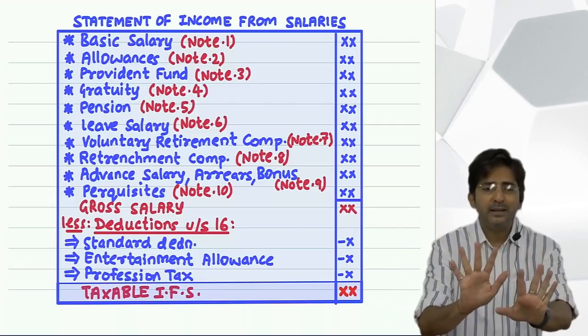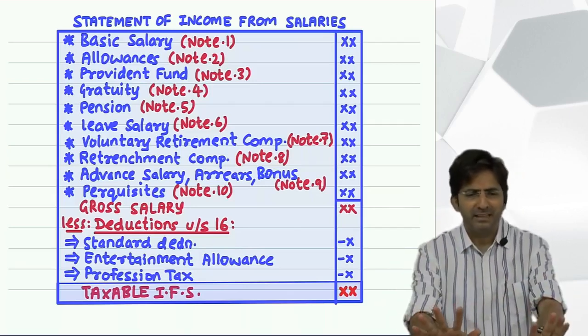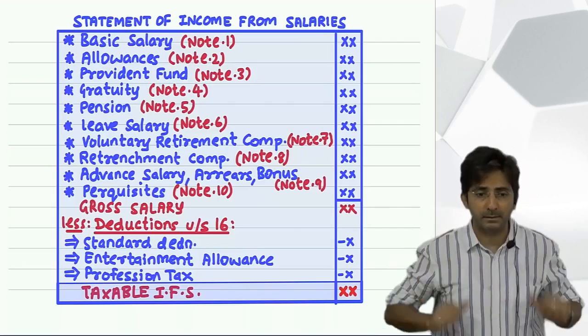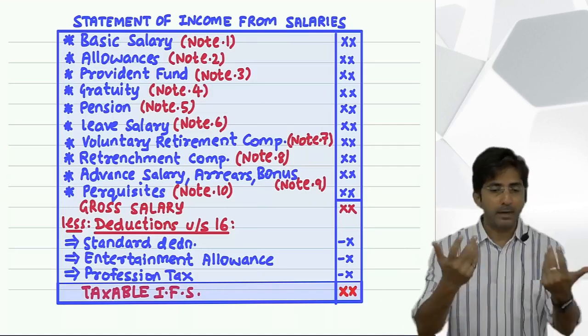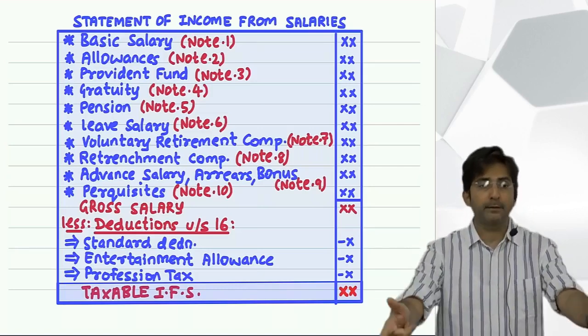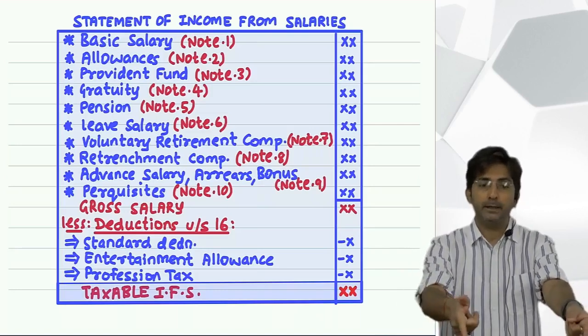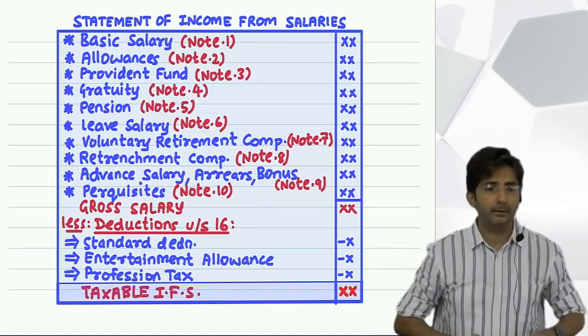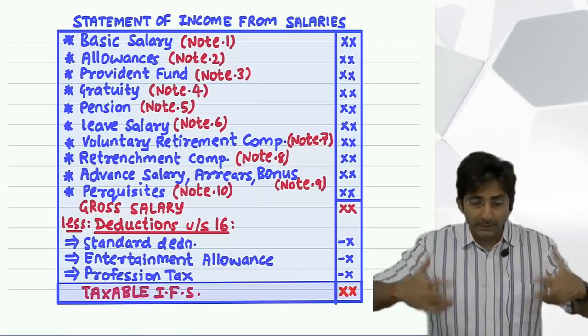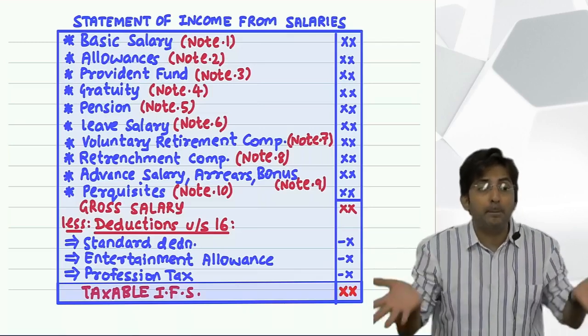Here, literally, profession doesn't mean. Actually, the proper name of this tax is employment tax. If you are unemployed, you don't have to pay. But once you are employed, it becomes your duty to pay something to the state government. So the proper name of this is employment tax, because this tax starts only when you get employed.